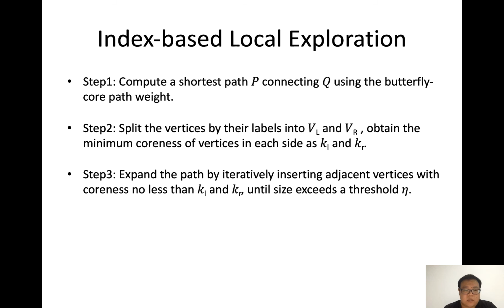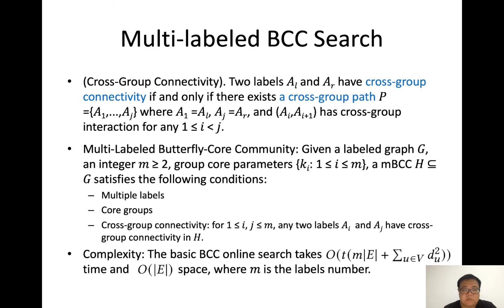The local method is very efficient, especially in large graph datasets. The candidate graph G0 is really small. It first finds a path connecting the queries, then iteratively inserts adjacent vertices until the size exceeds a threshold. We extend the model and algorithm to multi-label BCC search, which supports multiple labels of input queries.